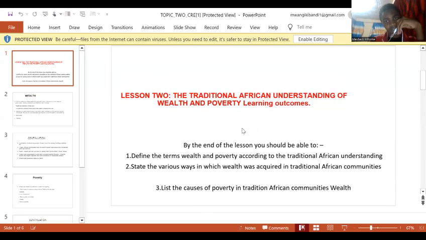The learning outcomes. What should you be able to learn after this class? You should be able to define the terms wealth and poverty according to the traditional African understanding. You should be able to state the various ways in which wealth was acquired in traditional African communities. And the last learning outcome, you should be able to list the causes of poverty in traditional African communities.